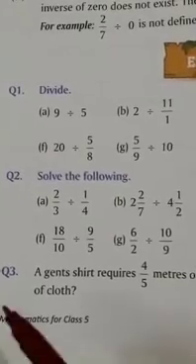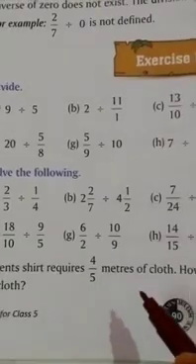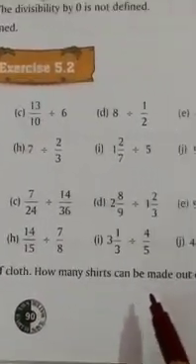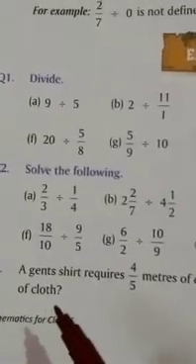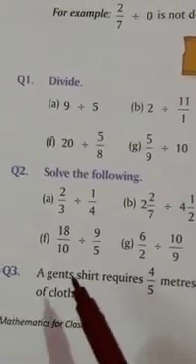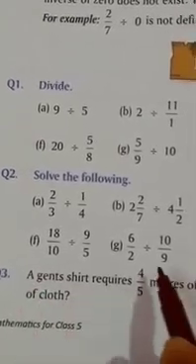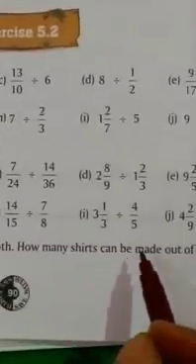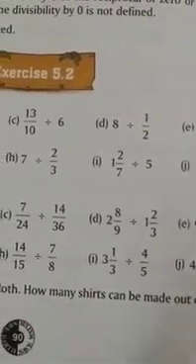Question 3. A jean shirt requires 4 upon 5 meters of cloth. How many shirts can be made out of 48 meters of cloth? Here, what you have seen, what is given: one shirt's measurement is given, and the total measurement of the cloth is given. We have to find the number of shirts.